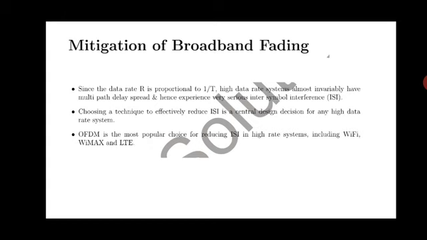OFDM is a very popular system which was introduced in LTE to overcome the problem of fading. Usually OFDM comes into consideration with WiMAX and for LTE systems.